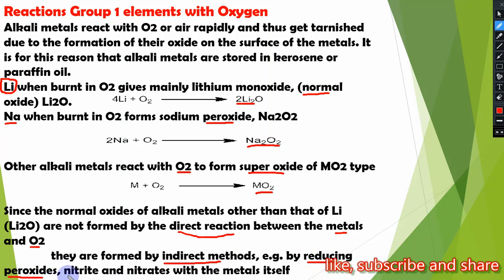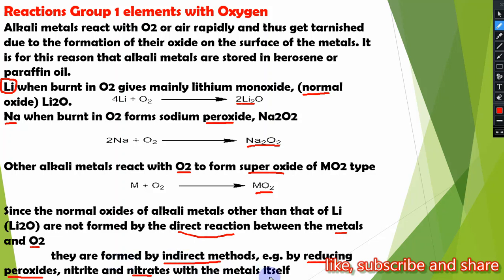Or by reduction of their nitrites or nitrates with the metal itself. It means that when nitrates of an alkali metal react with another alkali metal, they produce the normal oxide of that metal.